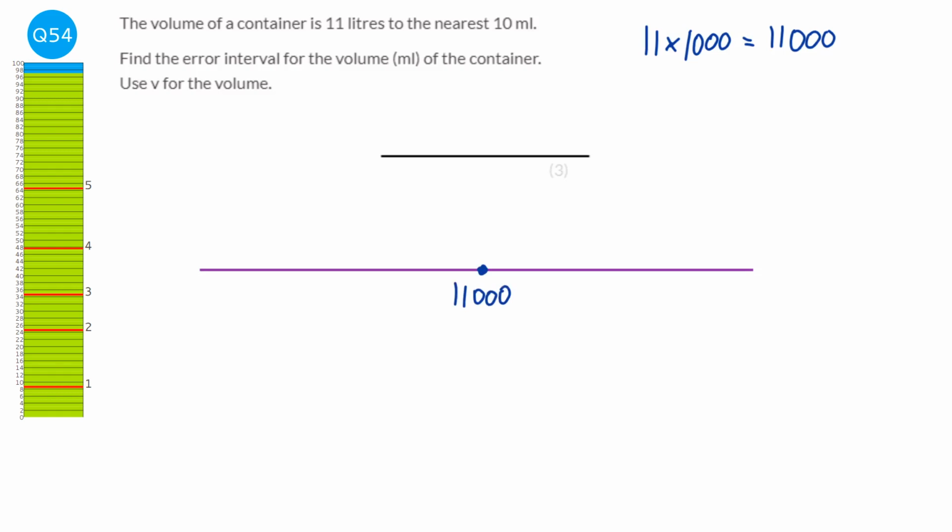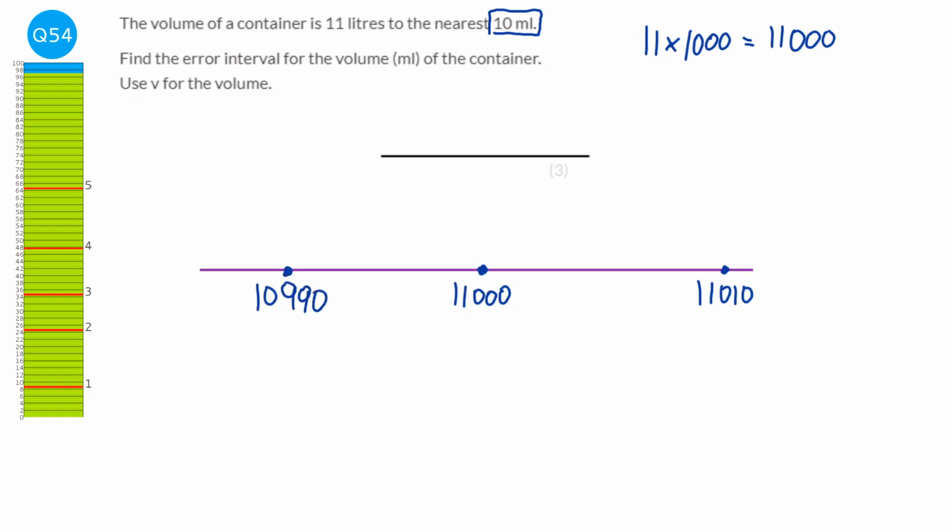Now, what would be the next one down if we're looking at to the nearest 10 mil? So we're going to add a 10 mil on, which will be 11,010, and we're going to take the 10 mil away. So 11,000 take away 10 mil would be 10, what is it, 990.